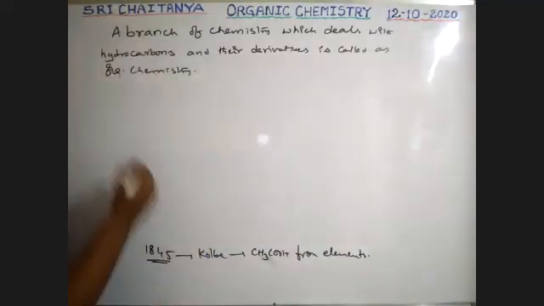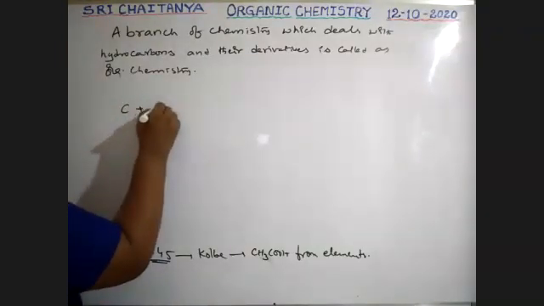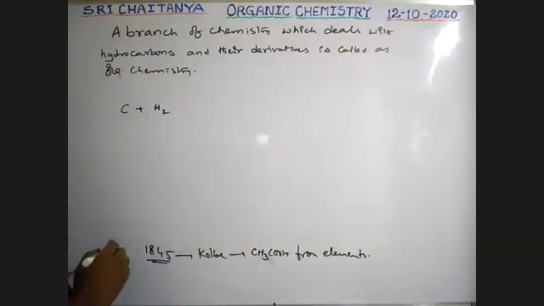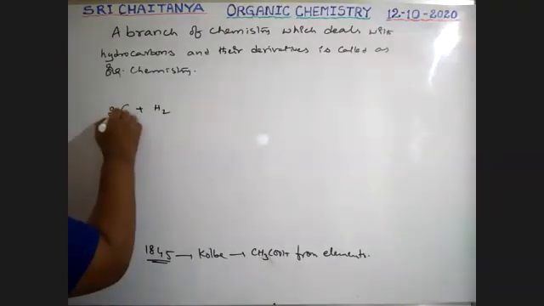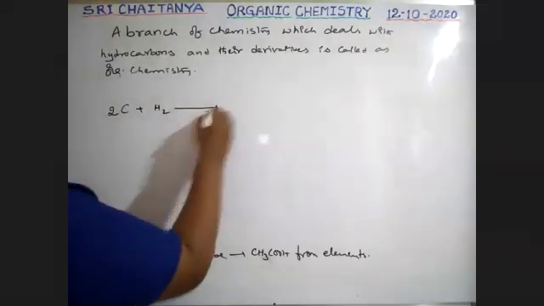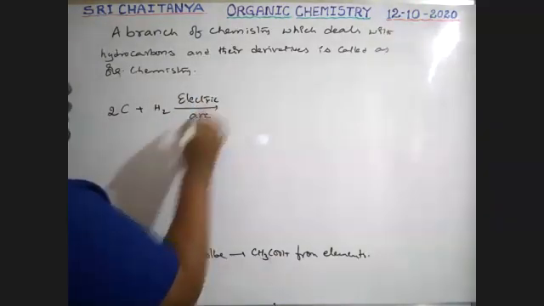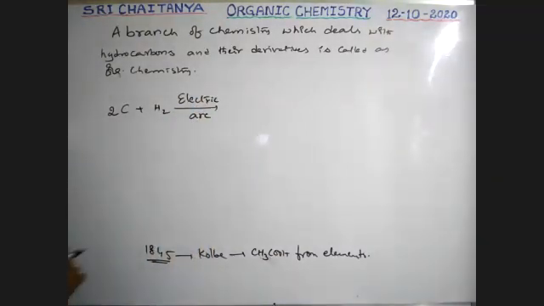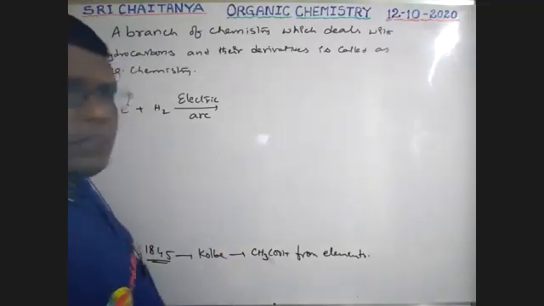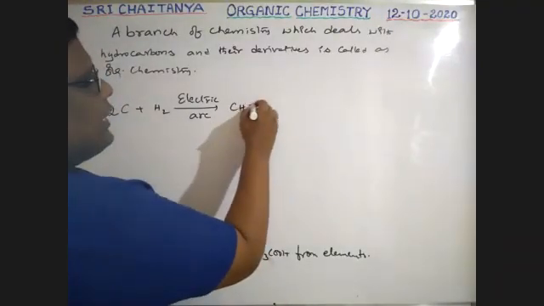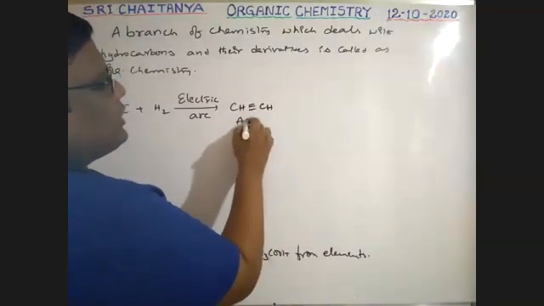Carbon with hydrogen, these are the elements. Two carbons and hydrogen. An electric arc is passed, that means current is passed, so automatically this gives CH triple bond CH, which is acetylene.